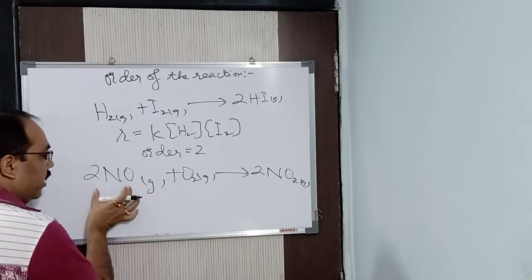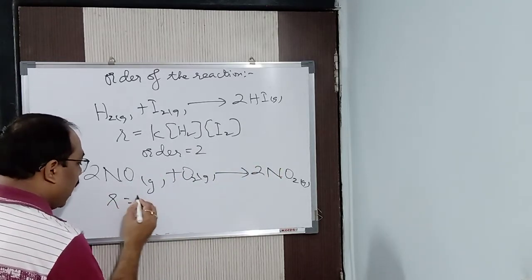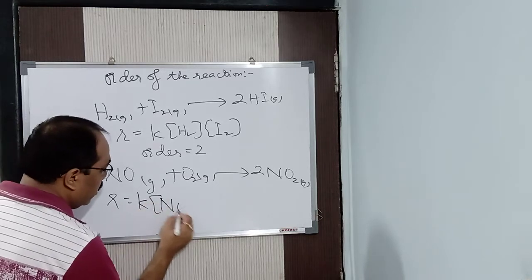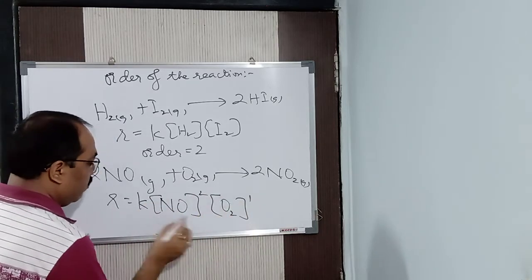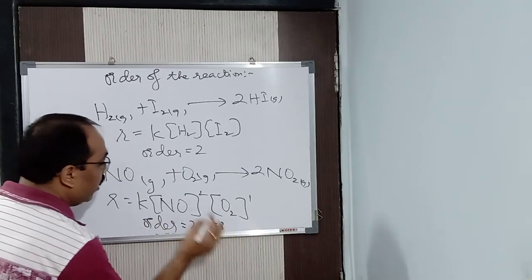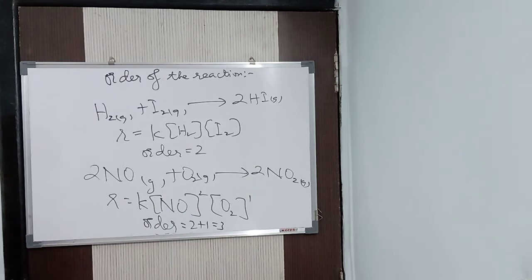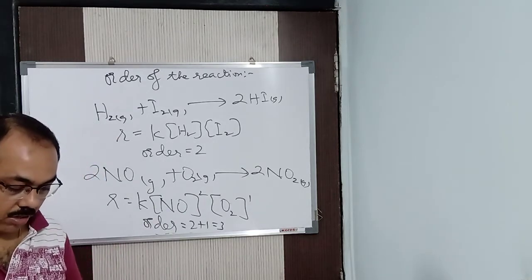Okay, fine. You know that nitric oxide reacts with oxygen to give reddish brown color nitrogen dioxide. So here R is equal to K, concentration of NO to the power 2 into concentration of O2 to the power 1. So what is the order here? Order is 2 plus 1, it is 3. Are you following? In this way we got the order of the reaction. So many examples I've given you to calculate the order of the reaction.